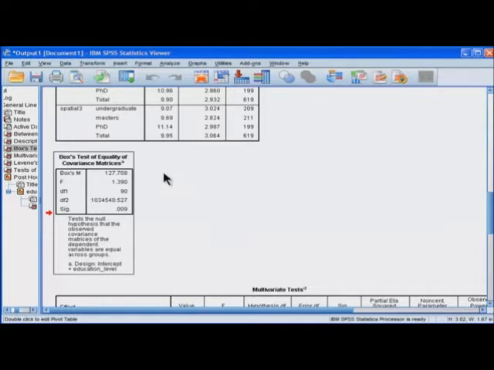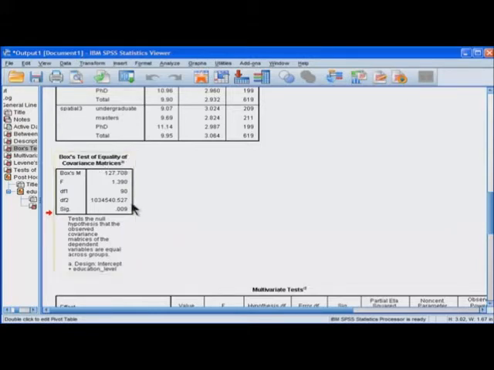So if they are not the same, then this significance value will be less than 0.05, and then you're rejecting the null hypothesis, which means that you have not satisfied the assumption of equality of covariance matrices.